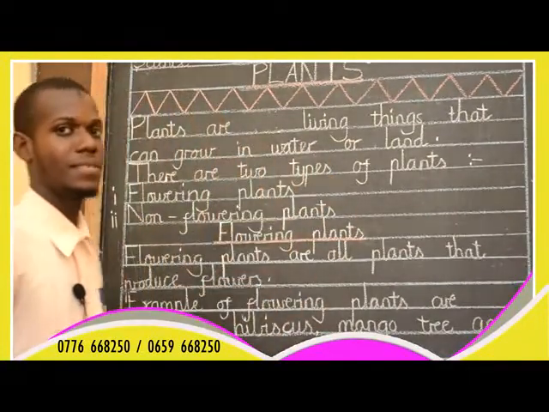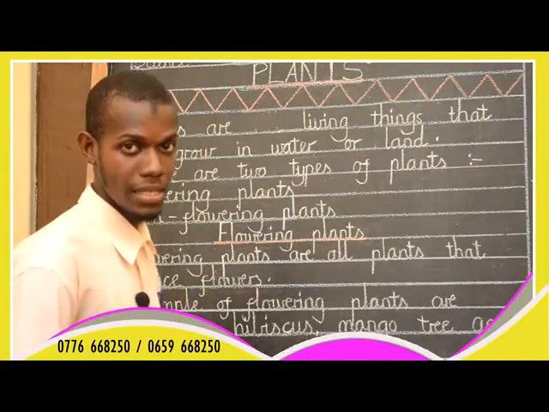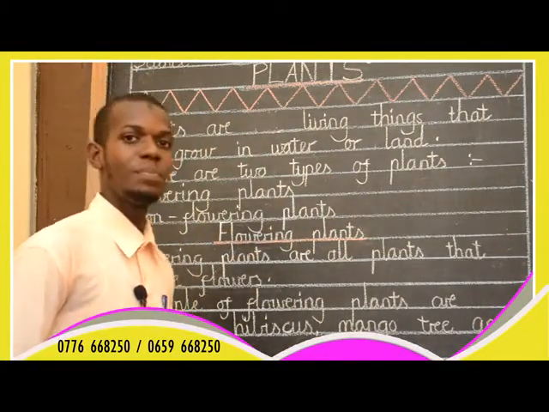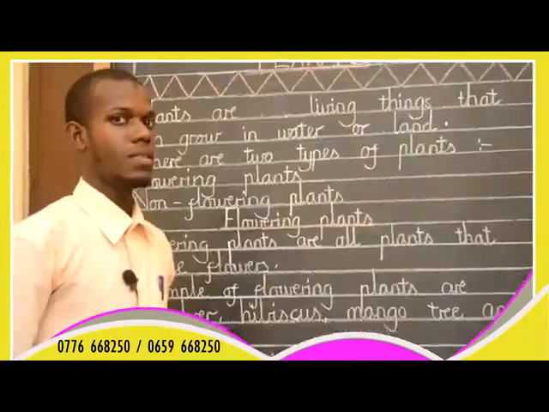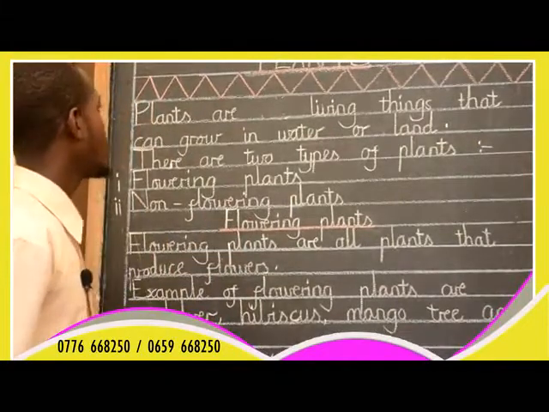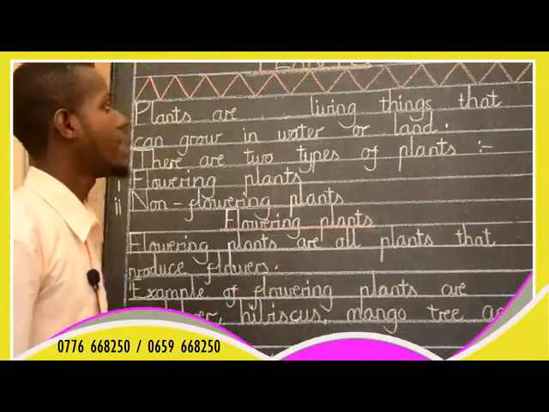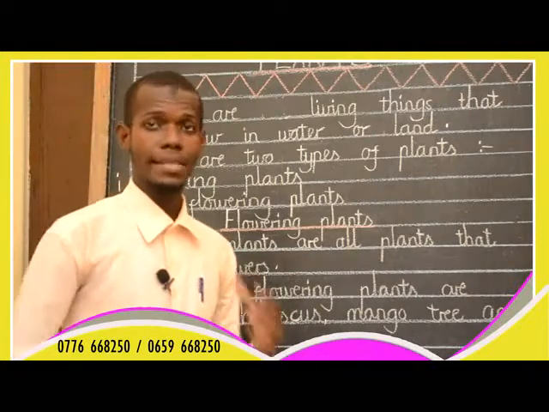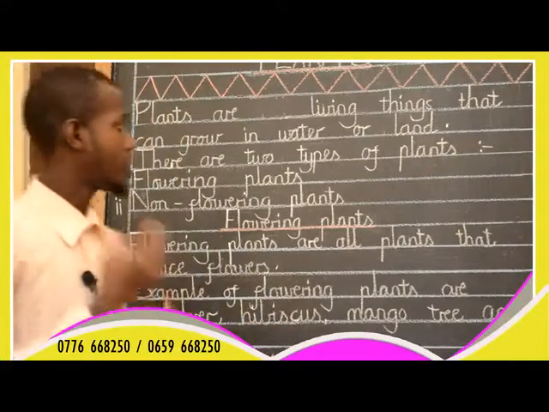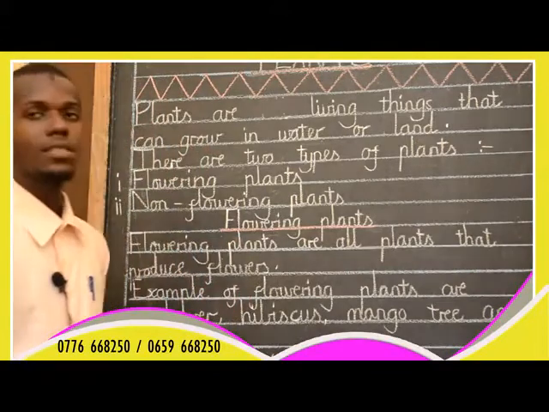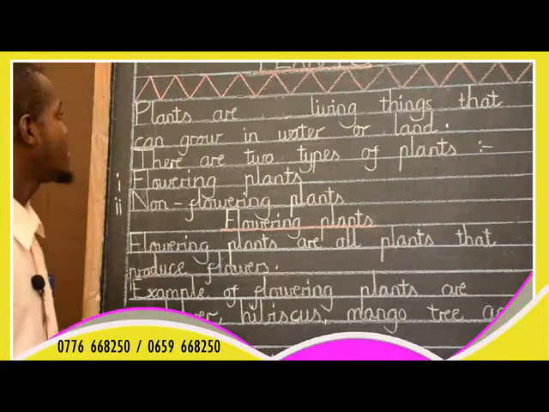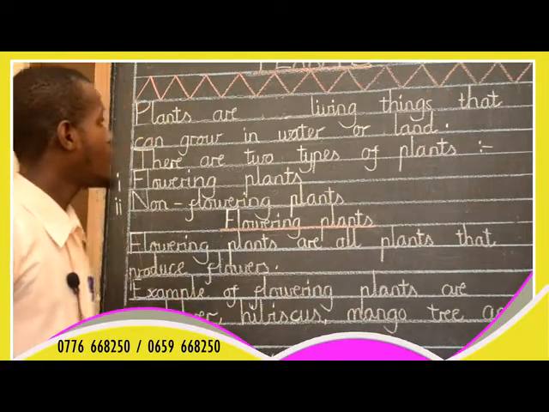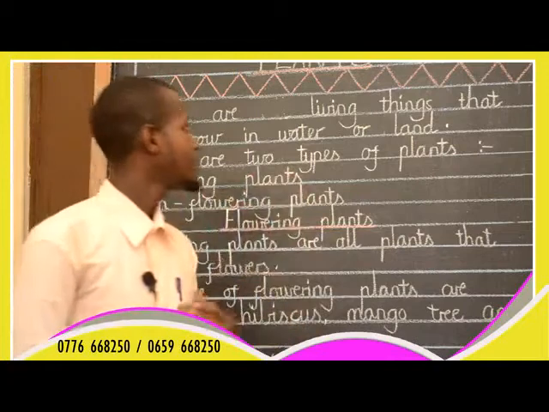Have you understood? This is the definition of plants. Plants are living things that can grow in water or land. So now I think you have understood the definition of plants. Now examples of plants: coconut tree, baobab tree, mango tree, hibiscus, and others. These are examples of plants in general.